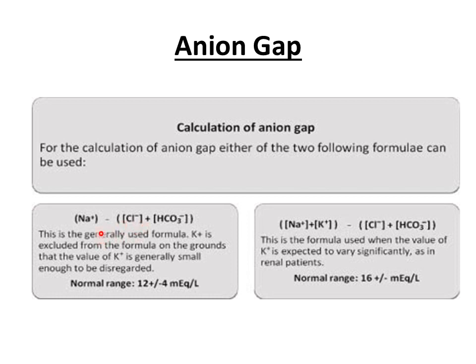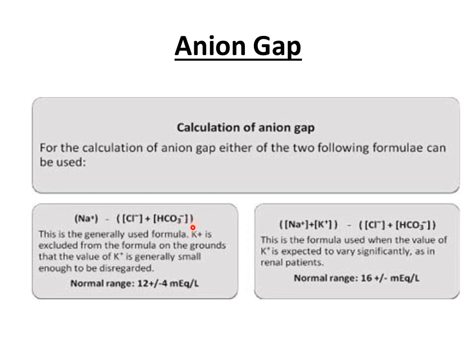So when fixed acids or non-volatile acids are being added to the blood, what will happen? They will dissociate into hydrogen ions, which will result in acidosis, plus they will also dissociate into their respective anions, and when those anions are added to the blood, this will result in an increase in anion gap.